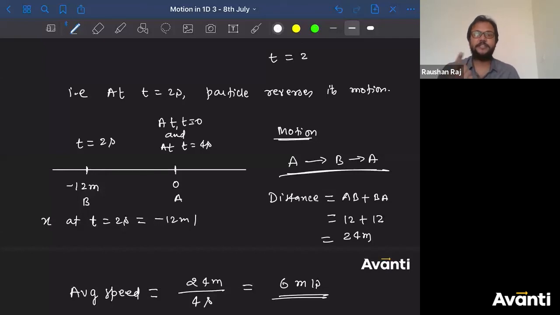Observe whether there is a change in motion or not. If there will be change in motion, the displacement will not be equal to distance. You have to find out the time when the particle will come to rest. If the particle comes to rest, that means there is a change in motion. So find out that time, find out the position, and then find out the distance separately, and then divide that distance by time. That will be the average speed. Guys, click yes if you have understood this tricky question.